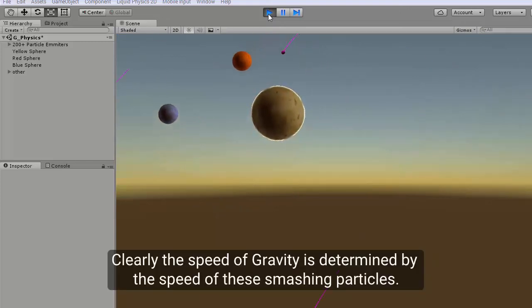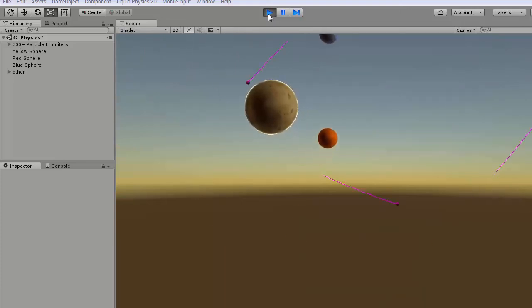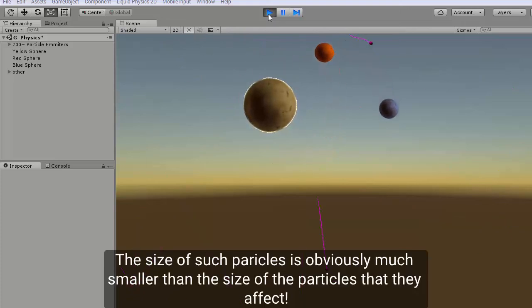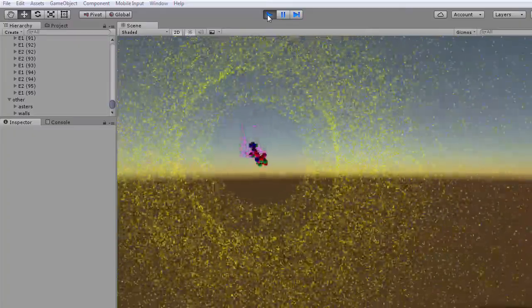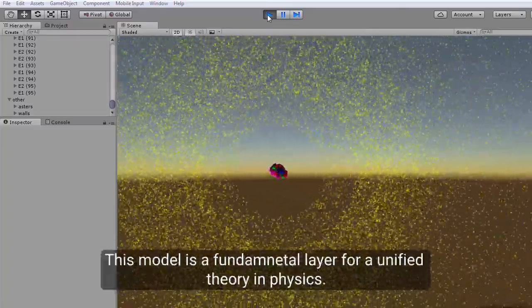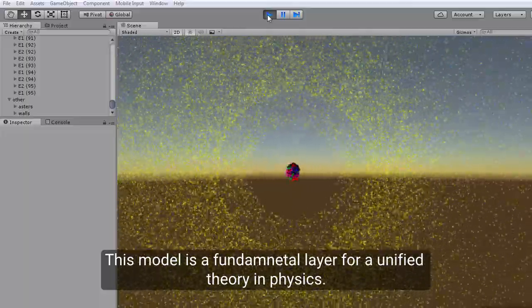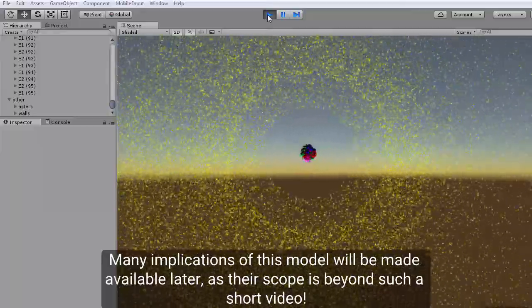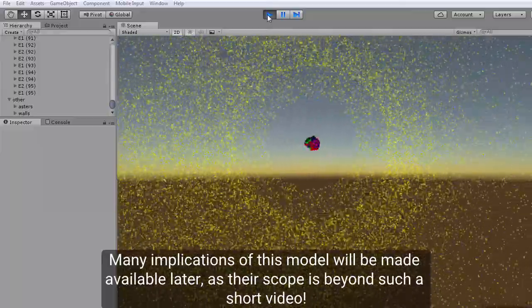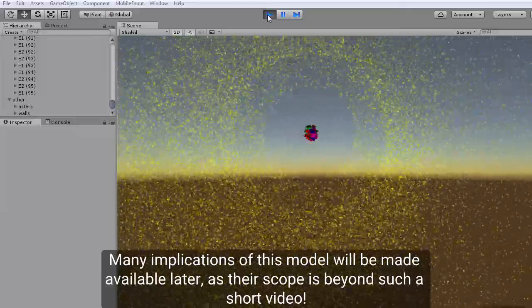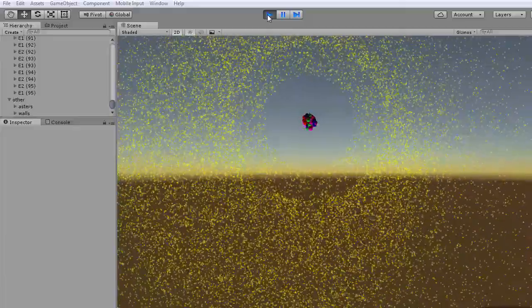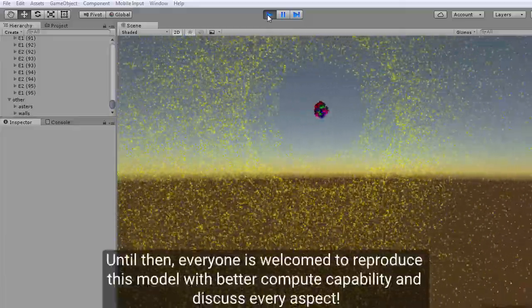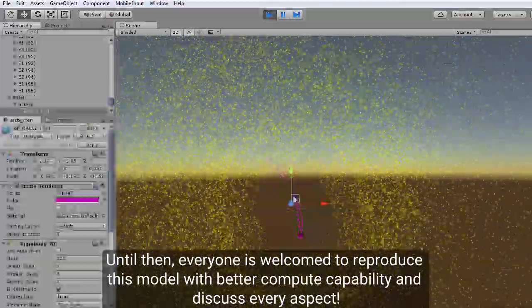Clearly the speed of gravity is determined by the speed of these smashing particles. The size of such particles is obviously much smaller than the size of the particles that they affect. This model is a fundamental layer for a unified theory in physics. Many implications of this model will be made available later, as their scope is beyond such a short video. Until then, everyone is welcomed to reproduce this model with better compute capability and discuss every aspect.